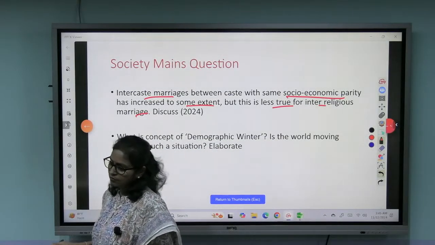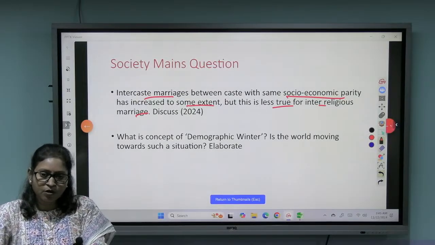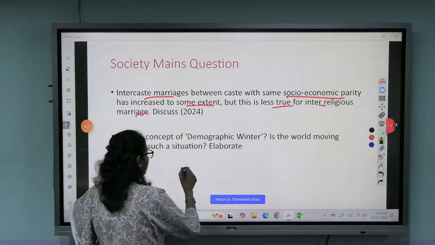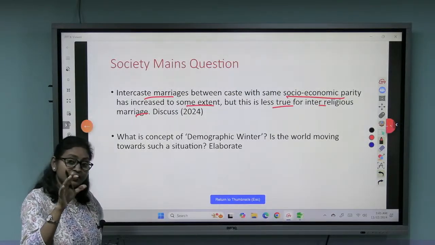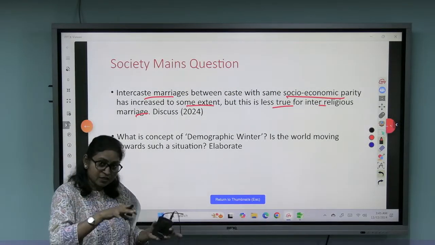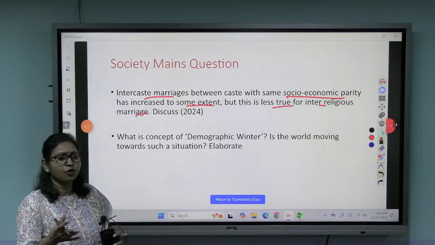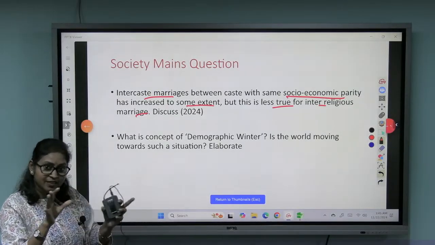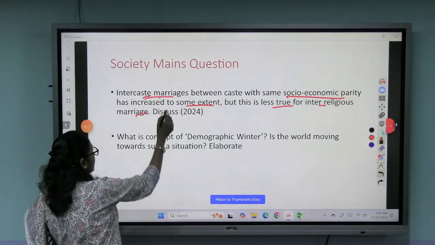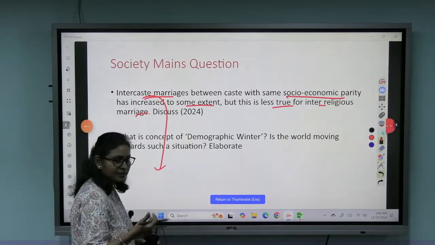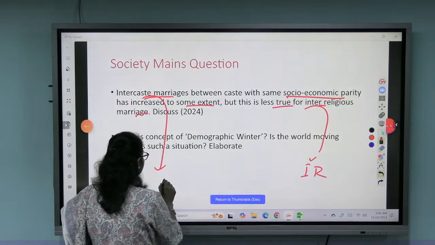First of all, you have to understand the meaning of the question and then you can go through. Basically it talks about two types of marriage: intra-community and inter-community. Intra-community is within the community, which is most prevalent. Within the same religious community or within the same caste community, that is called intra-community marriage. Inter means among. So one is the inter-caste marriage, among different castes, and one is the inter-religious marriage.